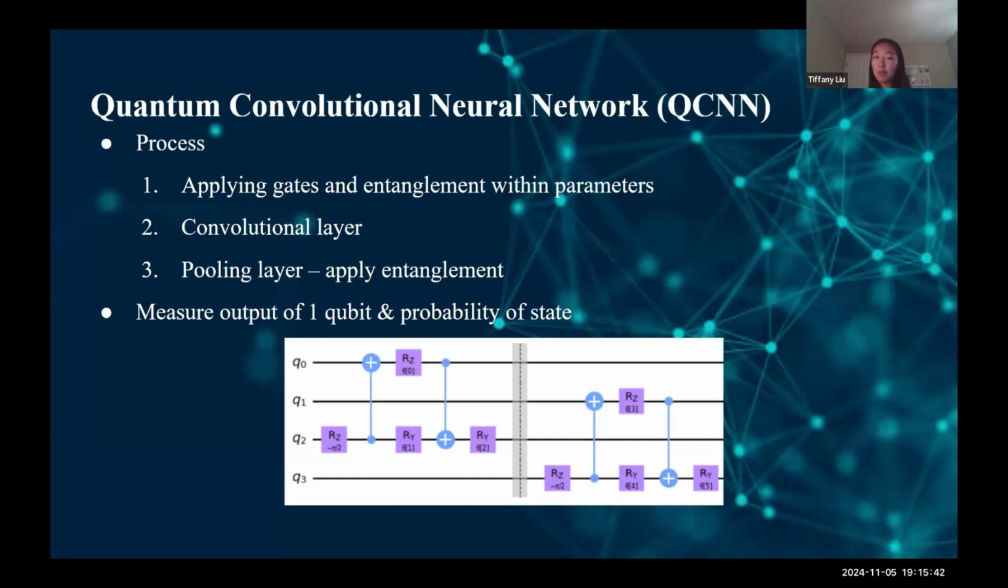And then lastly, we would measure the output of a single qubit through a softmax layer, which forms a probability of a specific state, which would then be translated into what that means classically, so depending on whether or not there is a brain tumor.